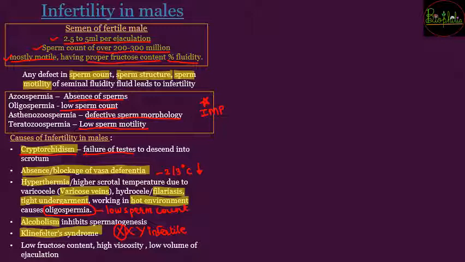The last cause to be discussed is low fructose content, or if there is high viscosity of the semen or low volume of ejaculation, यानी ejaculation that could have been 2.5 to 5 ml, अगर उससे कम है, या it is too thick to flow down through the tract, or if it is having low fructose content, all these are the causes that can lead to infertility in males. Now let's see the case of females.